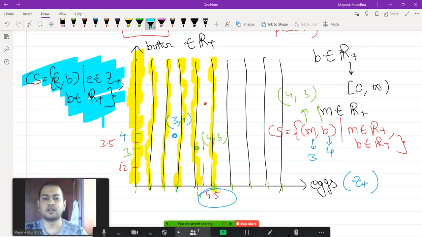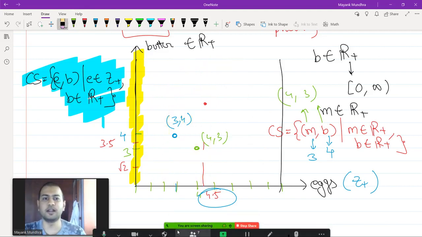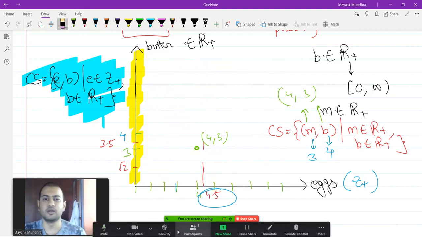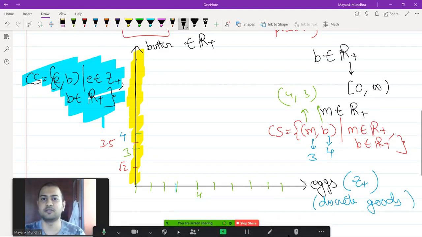Okay. Now let's go one step ahead, and now let's make both the goods discrete goods. Okay, so in this situation eggs are what we call discrete goods, and butter was a homogeneous good. So butter is something we call a homogeneous good.